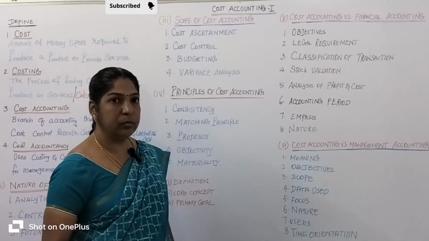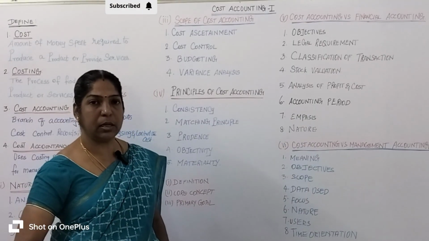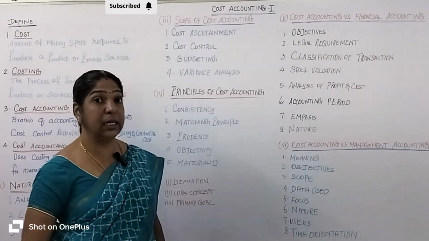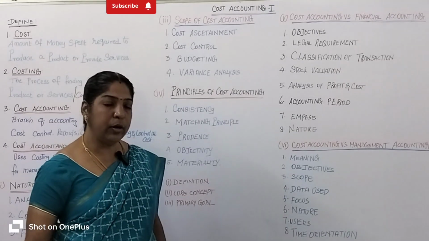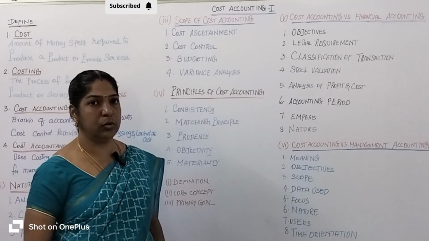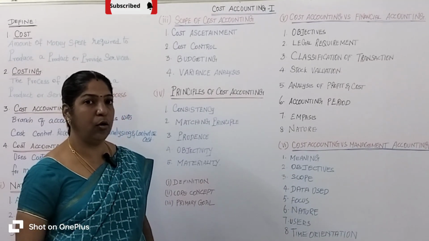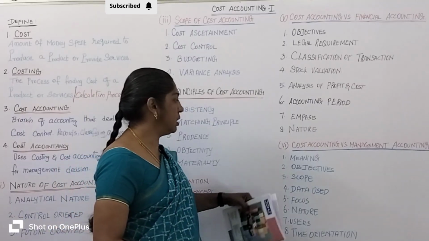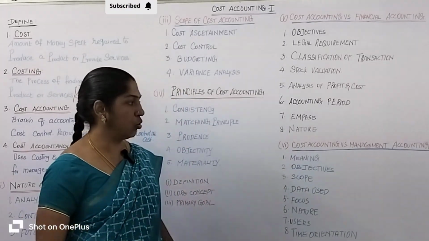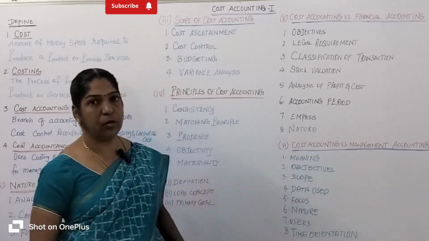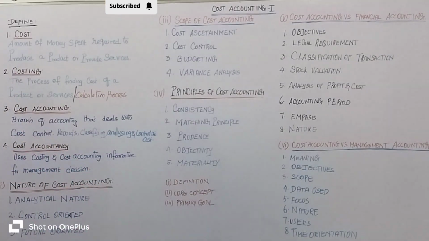Why is the labor cost increasing, and how could the labor cost be reduced? Same main objective for cost accounting. Let's come to management accounting. What is its main objective? It helps management with planning and policy decisions, planning the future production plans.